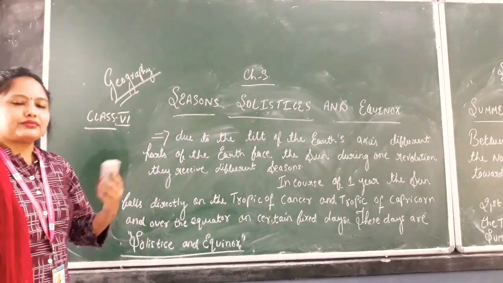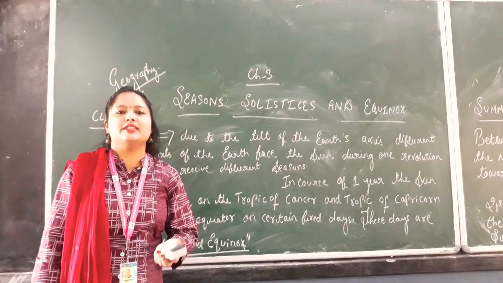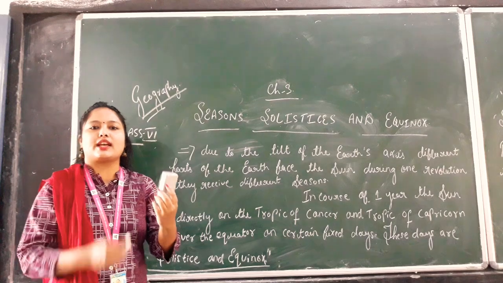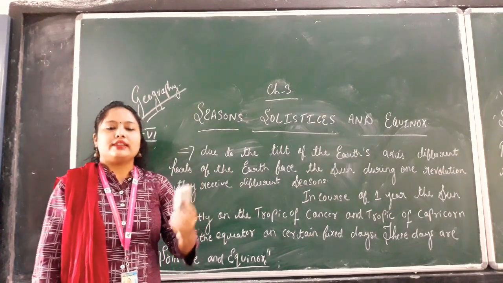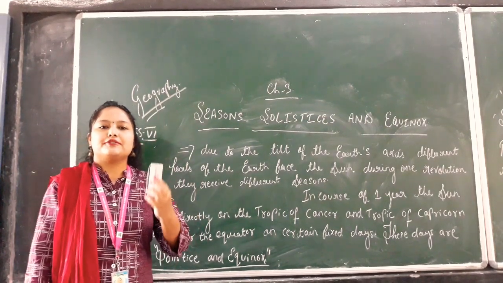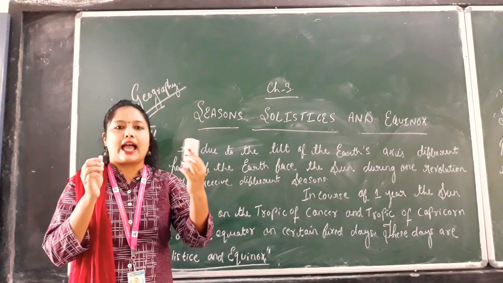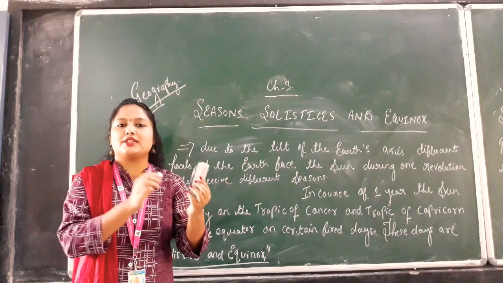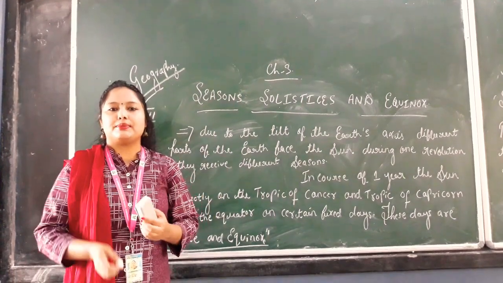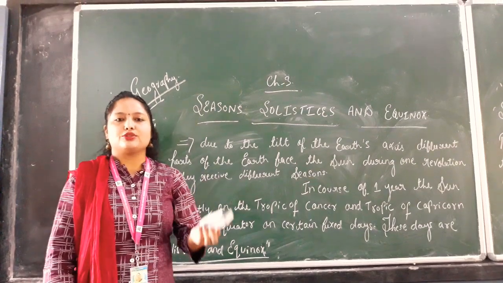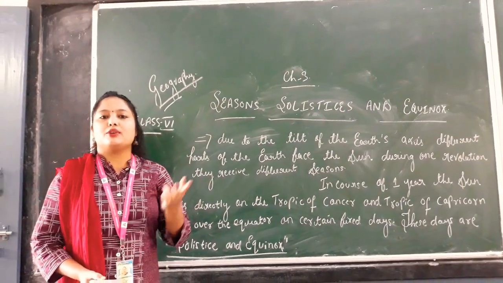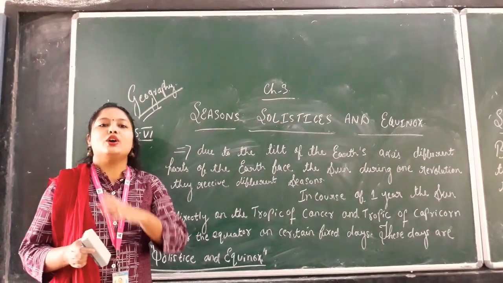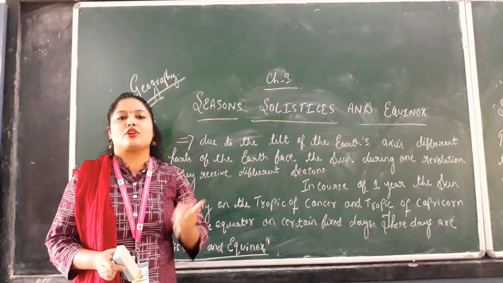As you know, in our previous class we learned that the movement of the earth around the sun is known as revolution. When the revolution occurs, different parts of the earth face the sun and get the rays of the sun. So the seasons change according to the amount of heat the sun passes to the earth. As you know, we have 4 seasons: summer, winter, spring and autumn. These 4 seasons are caused by the revolution of the earth.